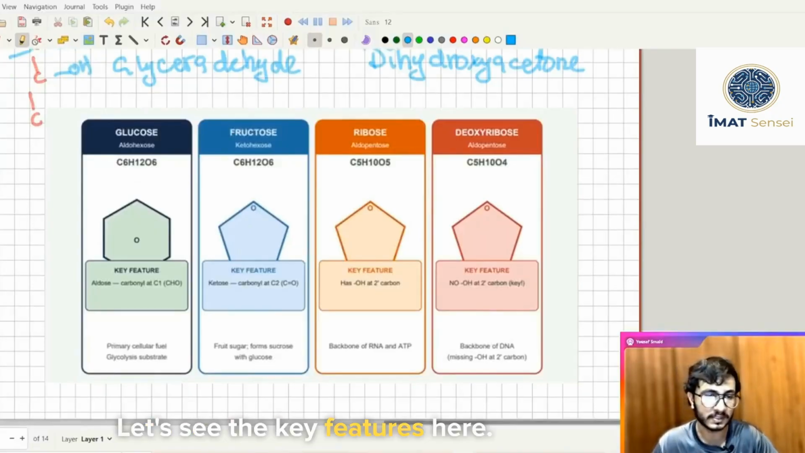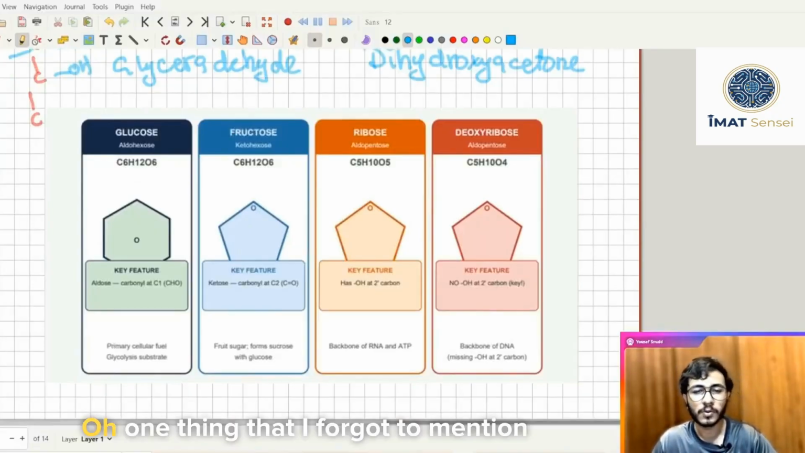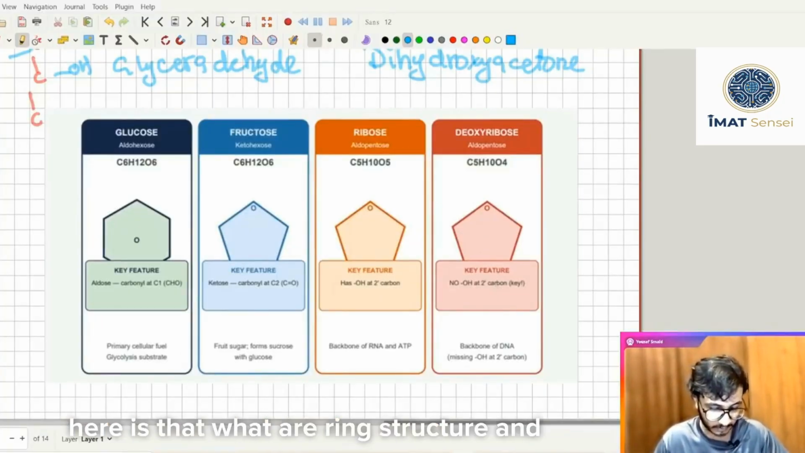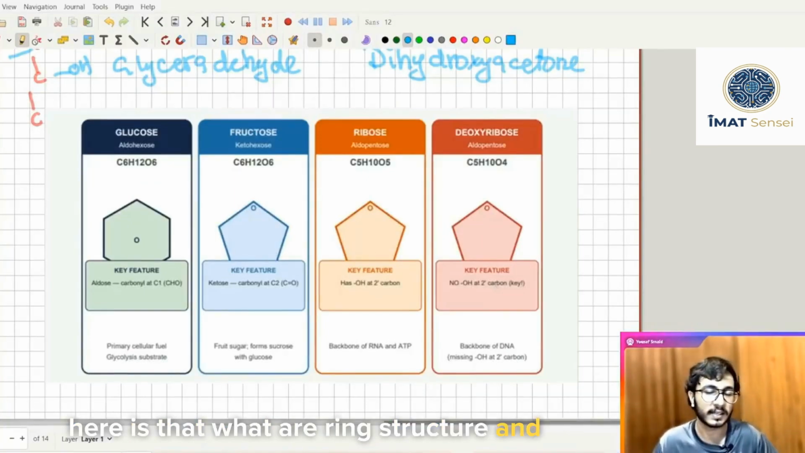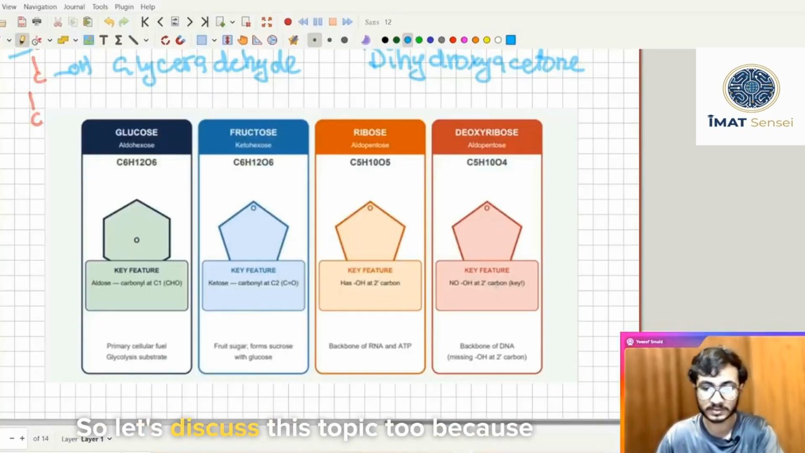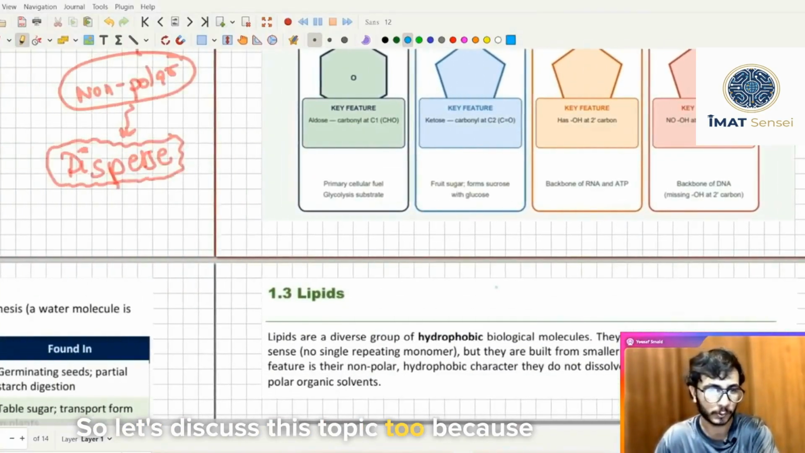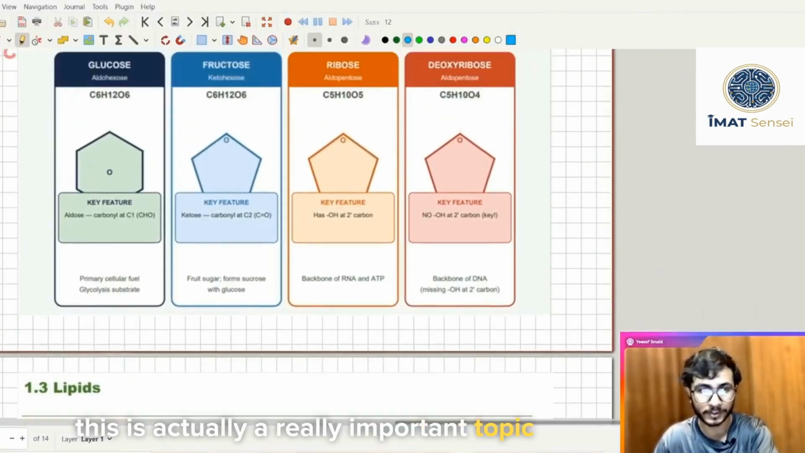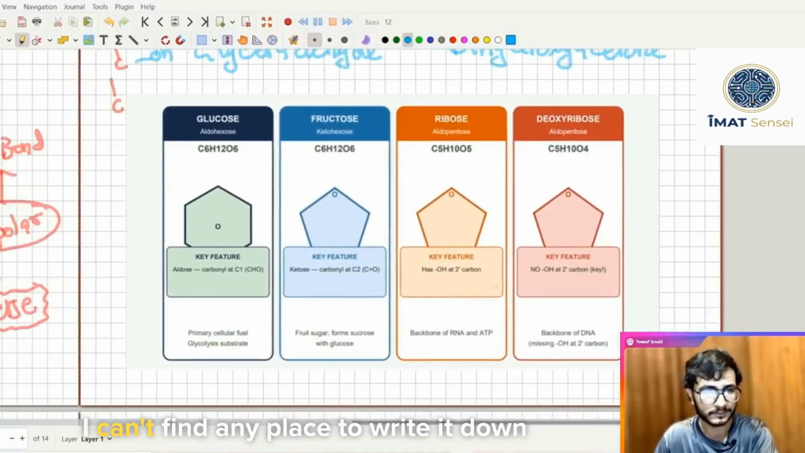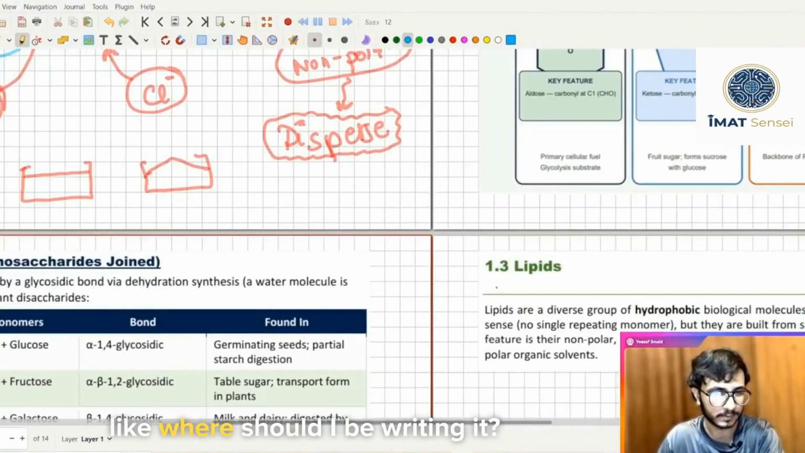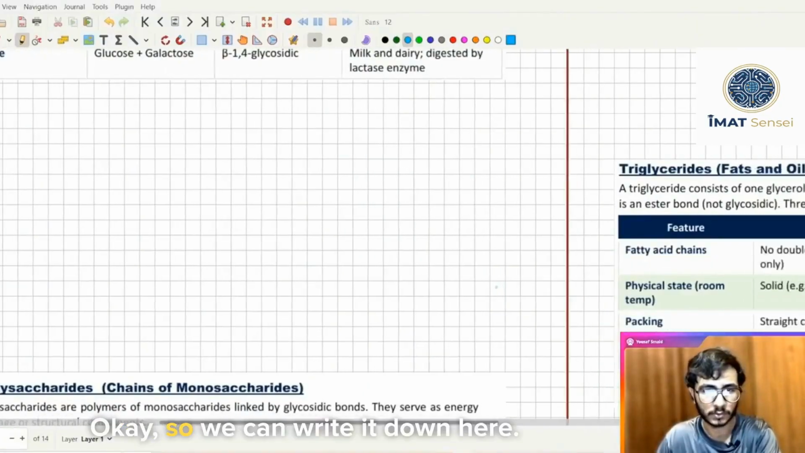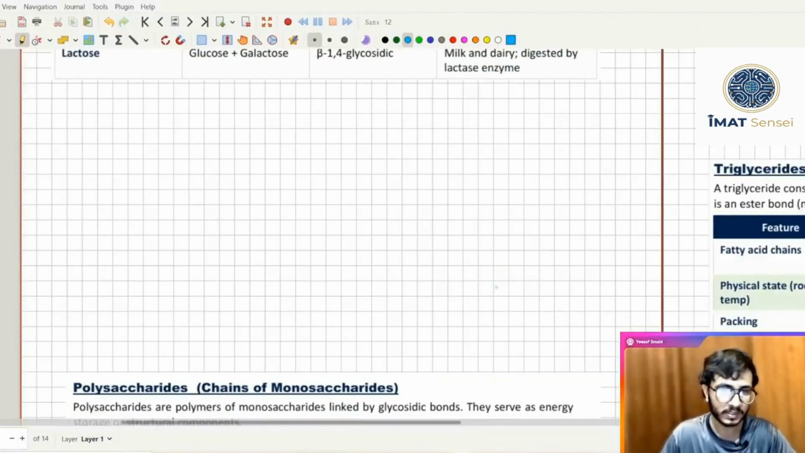Let's see the key features here. Oh, one thing that I forgot to mention is what ring structures and straight structures are. So let's discuss this topic too, because this is actually a really important topic to discuss. Okay, so we can write it down here.